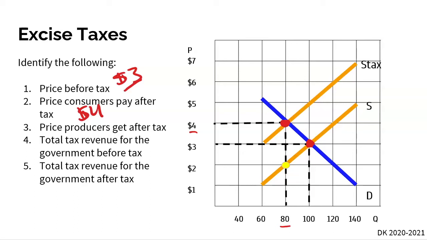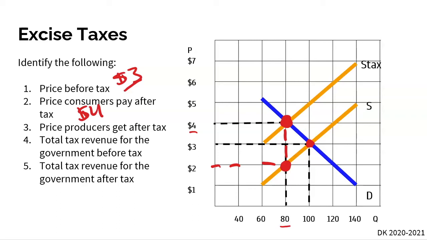Well, number 3 is a little tricky. Here, what is the price the producers get after the tax? Well, we know it's a $2 tax here. So if consumers are paying $4, how we figure out the price that producers are receiving, in other words the price that producers are technically going to sell their good at, is we look at this new equilibrium in red and we just go down to the old supply curve.